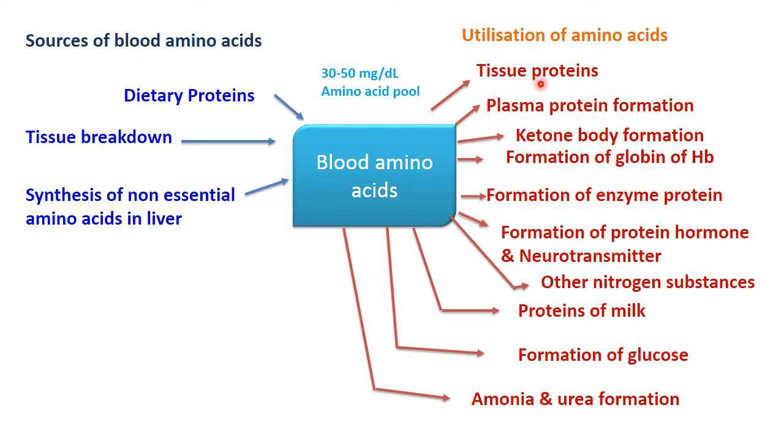Now utilization: amino acids are utilized to synthesize tissue protein, plasma protein, ketone bodies, hemoglobin, enzyme protein, and even neurotransmitters and protein hormones. They are also used in the synthesis of other nitrogen substances, protein of milk, formation of glucose by gluconeogenesis, and ammonia and urea formation. In this way, there are many processes which utilize amino acids.